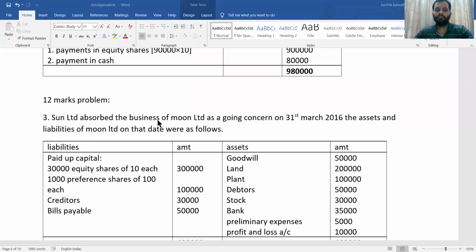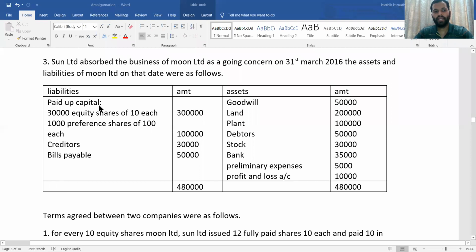Sun Limited absorbed the business of Moon Limited as a going concern on 31st March 2016. The assets and liabilities of Moon Limited on that date were as follows. So Sun absorbed Moon. Sun is purchasing, Moon is selling. On the liability side, paid up capital, 30,000 equity shares of 10 each, and 1,000 preference shares of 100 each, are mentioned. Creditors and bills payable are given on the liability side. On the asset side, goodwill, land, plant, debtors, stock, bank, preliminary expense, and profit and loss information is given. The total of the balance sheet is 4,80,000.